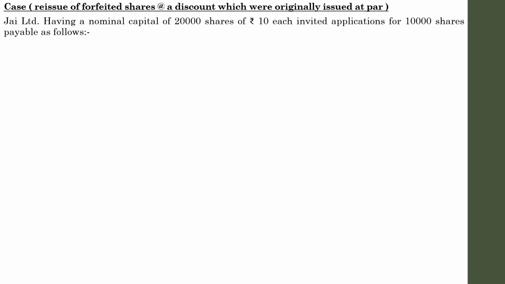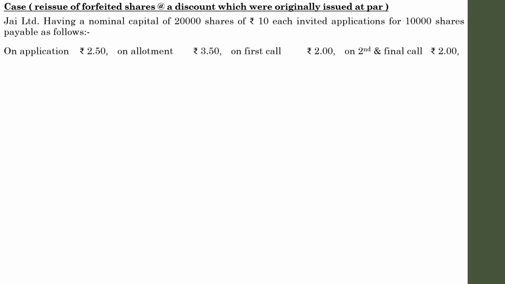J Limited, having a nominal capital of 20,000 shares of rupees 10 each, invites applications for 10,000 shares payable as follows. On application 2 rupees 50 paise, allotment 3 rupees 50 paise, on first call 2 rupees, second and final call 2. If you add all these amounts you will get 10.